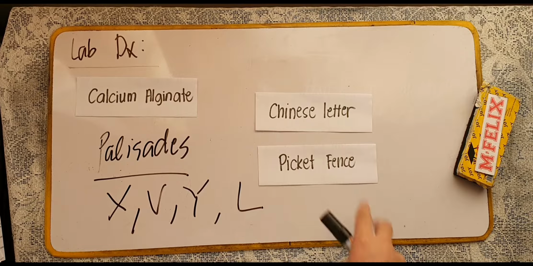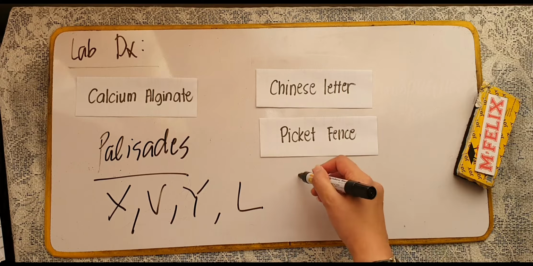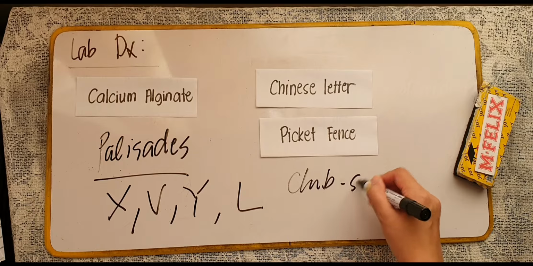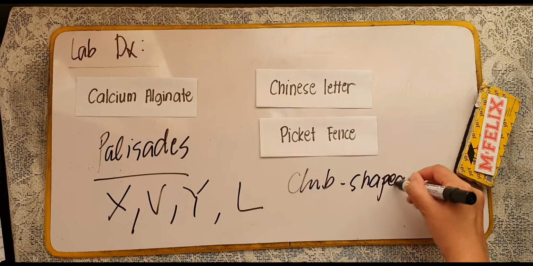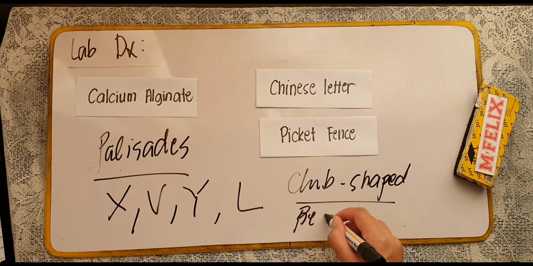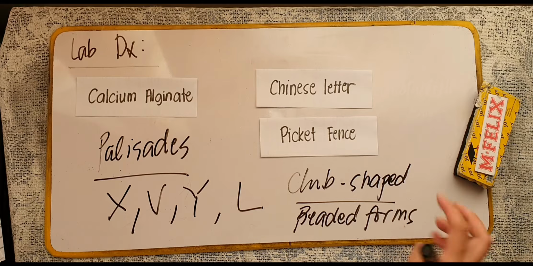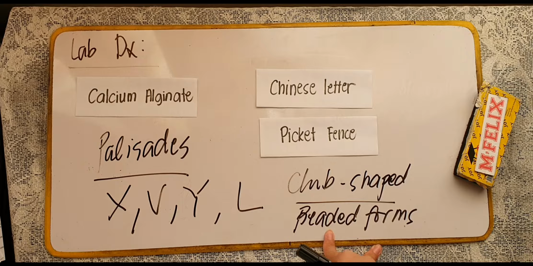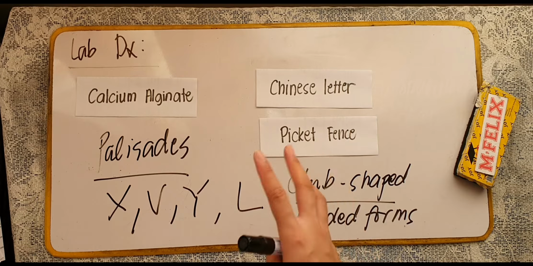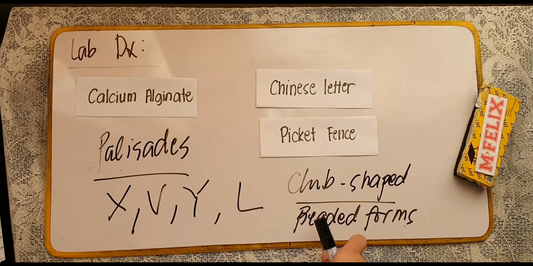These organisms may also occur in club shape, club-shaped swellings and beaded forms. So under the microscope, you will see gram-positive rods arranged in palisades. Sometimes their formation is irregular, resembling Chinese letters.